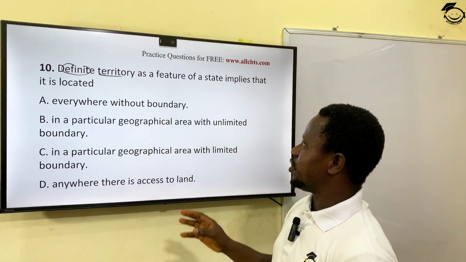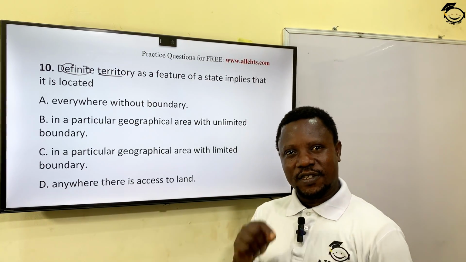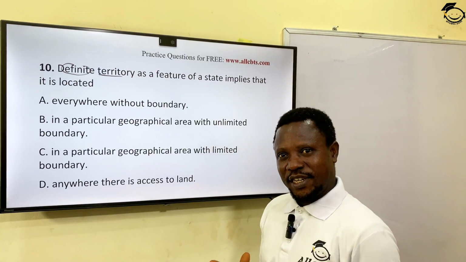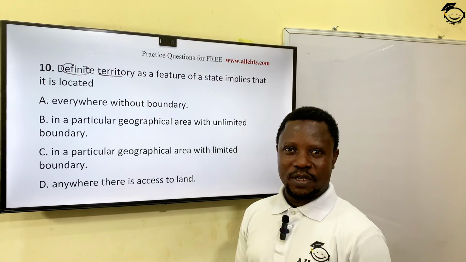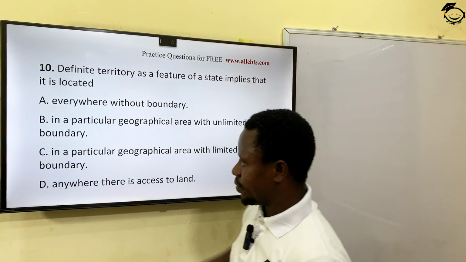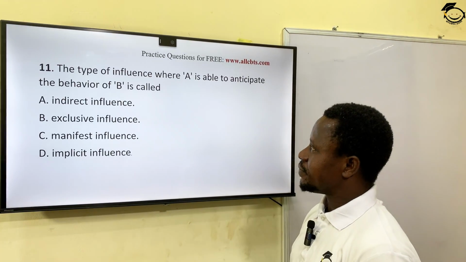A definite territory as a feature of a state implies that the state is in a particular geographical area. That area is limited with what? Boundary. That's why there's a boundary between one state and another. C is the correct option. We move to the next one.